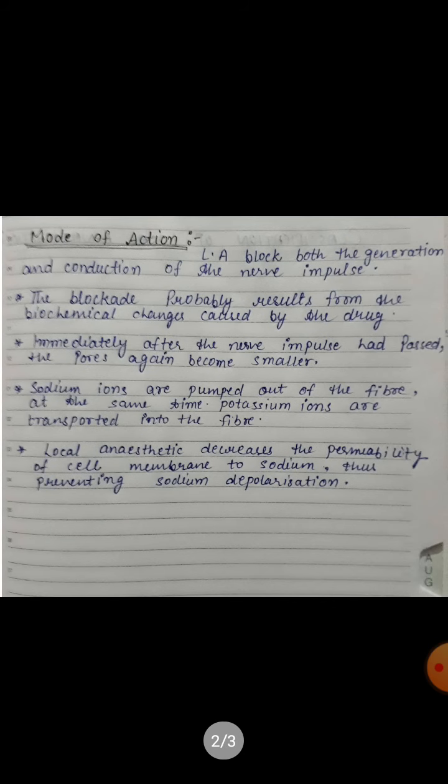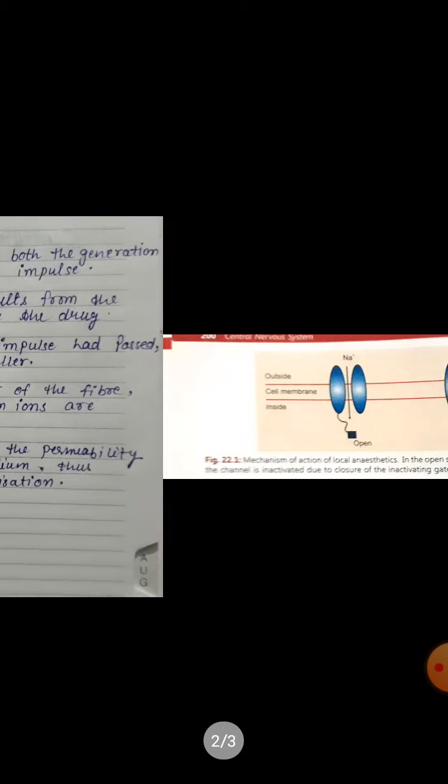Now come to the next point, that is the mode of action of the local anesthetics. Actually, local anesthetic drugs block both the generation and conduction of the nerve impulses. Here is the structure of the local anesthetic drugs which is used like this.